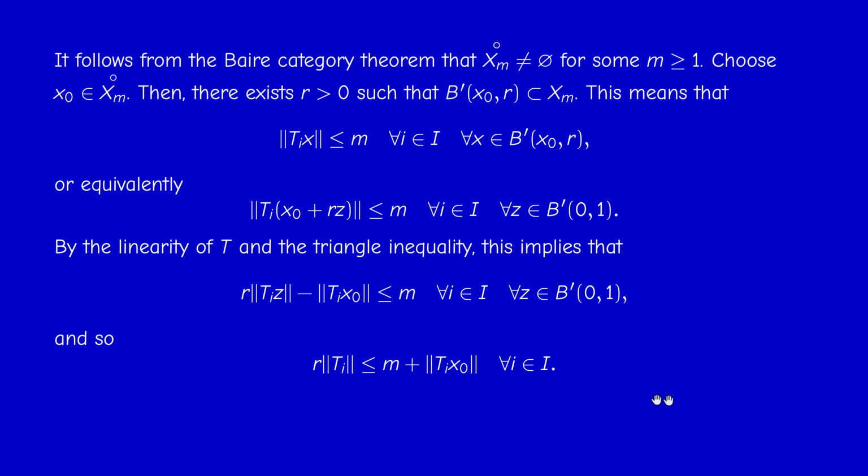Therefore, taking the maximum over z in the closed unit ball, I get the norm of Ti. And that's it. If you divide by r, we get that the norm of Ti is less than a constant. The constant does not depend on i. So this is the constant capital M: capital M is n plus this norm over small r. So this concludes the proof of the Banach-Steinhaus theorem.